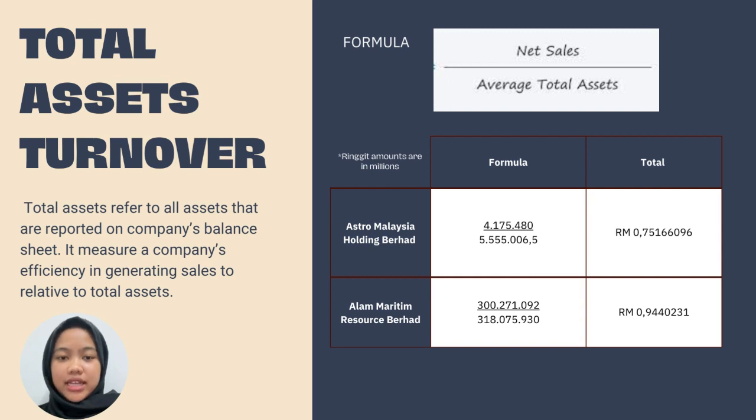Here we have two companies, which are ASTRO Malaysia Holdings BERHAD and Alam Maritim Resource BERHAD. First, the total asset turnover of ASTRO. Here we have 4,175,480 ringgit for the net sales, and the average total asset is 5,555,006.5 ringgit. So the total asset turnover for ASTRO company is 0.75. Meanwhile, for the total asset turnover of Alam Maritim, here we have